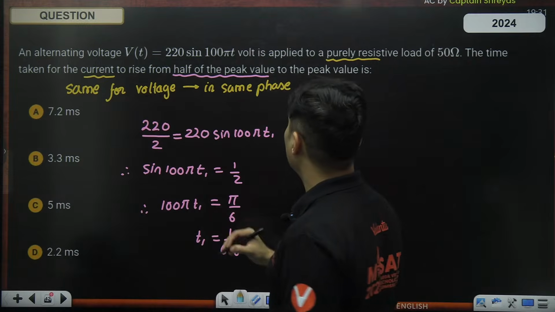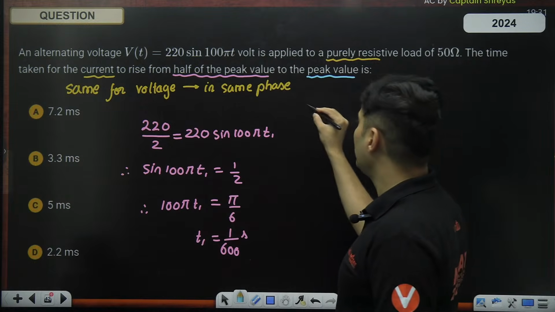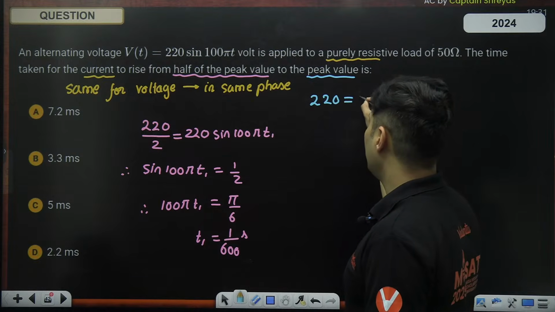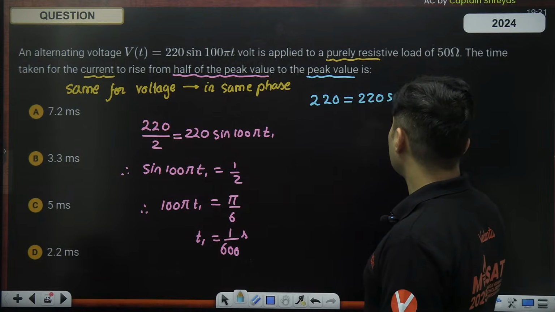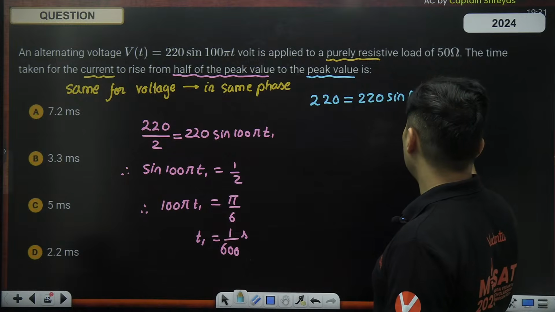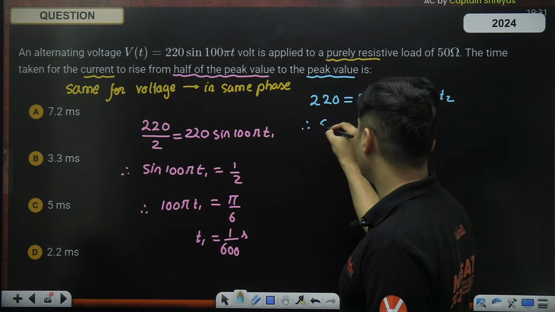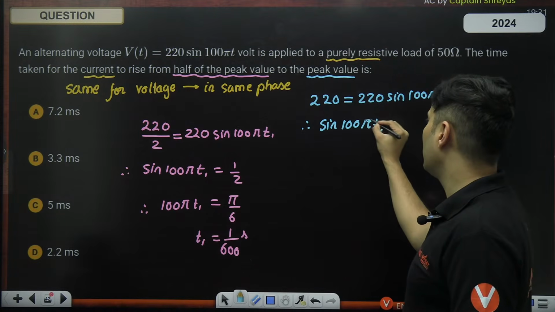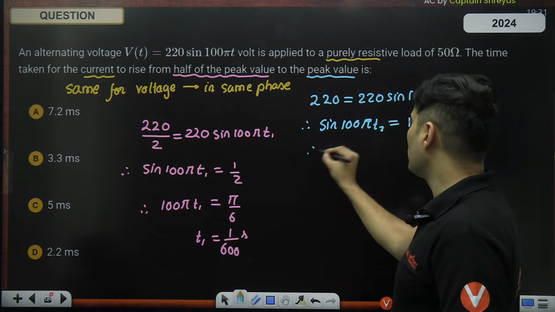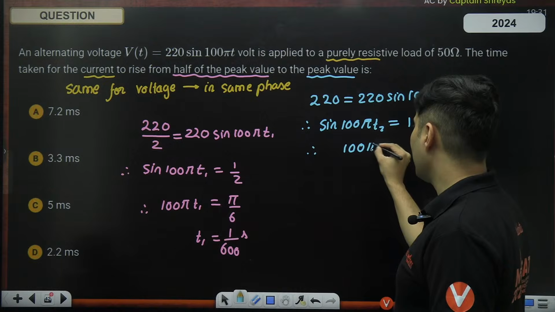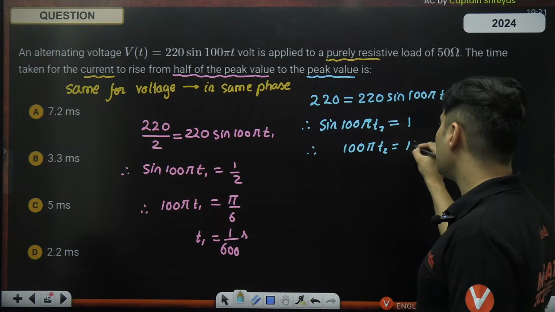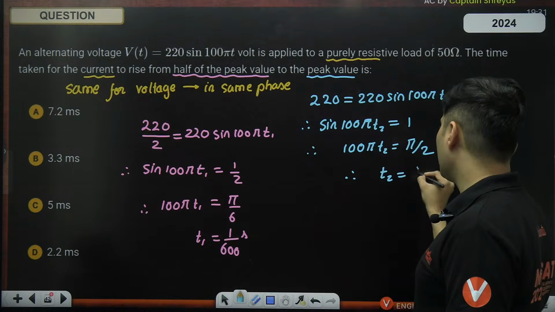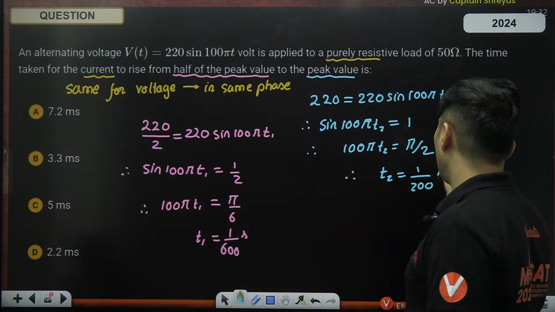Now go for the second part, to the peak value. Peak value means instead of voltage, I should put 220. That's the maximum value. So 220 sine 100 pi t. 220 will cancel. So sine of 100 pi into that time instant will be 1. Whose sine is 1? 90 degrees, which means pi by 2. Pi cancels. So T2 will be nothing but 1 by 200 of a second.